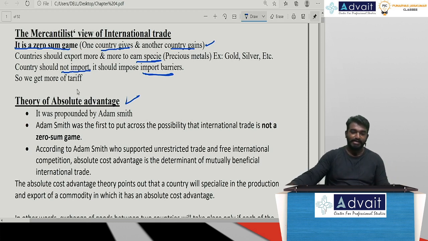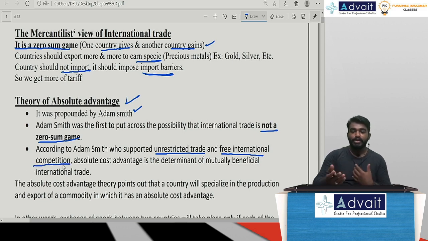Have a look here. Absolute advantage theory was developed by Adam Smith. Adam Smith was the first person to put forward the possibility that international trade is not a zero-sum game. According to Adam Smith, who supported unrestricted trade and free international competition, what did he say? There has to be a free movement of goods and services.